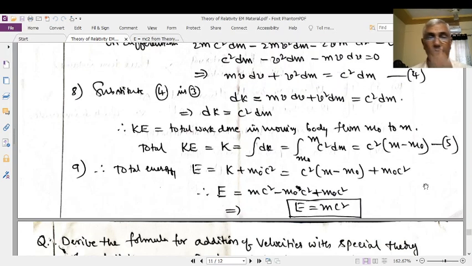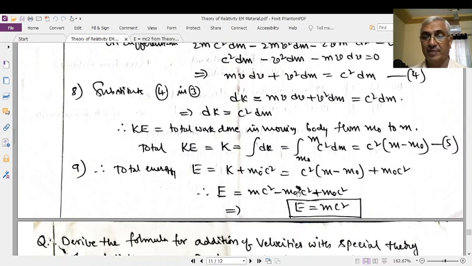Therefore, this is the kinetic energy acquired by the body. The kinetic energy acquired by the body is equal to c square m minus c square m0, or mc square minus m0 c square. Now the total energy is equal to K plus m0 c square, where kinetic energy is equal to mc square minus m0 c square. Already the rest mass energy m0 c square is there, and m0 c square and m0 c square will cancel.